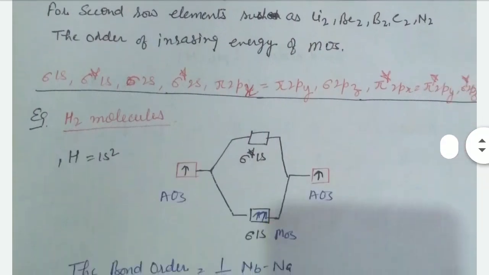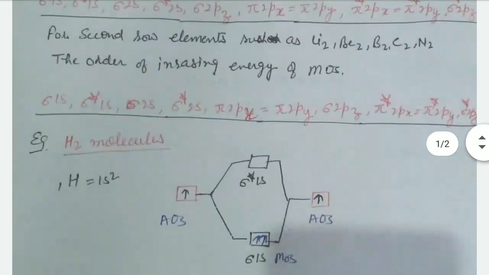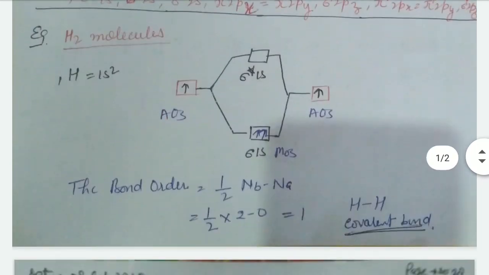And these are some examples of molecules, like the H2 molecule. Two hydrogen atoms have two atomic orbitals. Each atomic orbital has one electron. These two electrons of the atomic orbitals combine to form a molecular orbital.